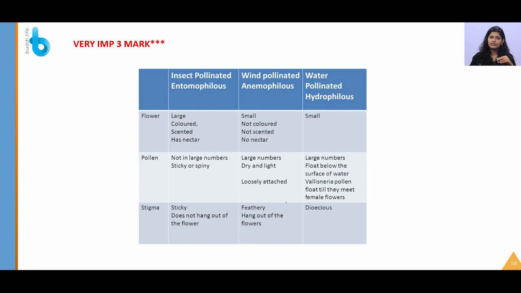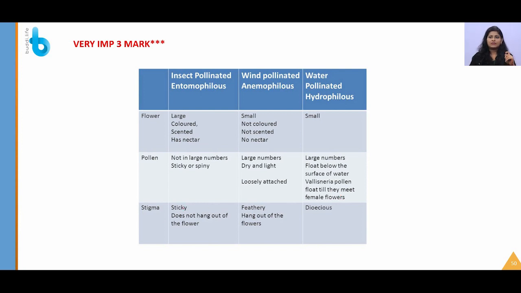So you can conclude from this, if something should be carried away by wind, how should it be? It should be very lightweight, dry, not sticky, it should not go and stick to some other substance, and it should be loosely attached to the plant so that it can easily be released and carried away. Whereas in water, for example Vallisneria, pollen grains will float till they meet the female flowers. Here in water, the pollen grains are generally long and ribbon like.